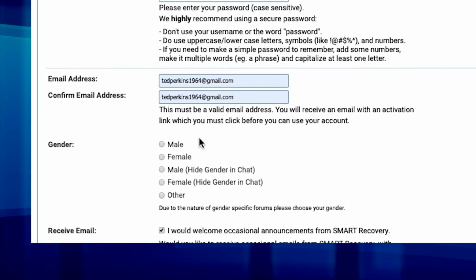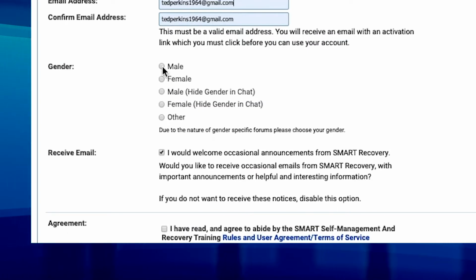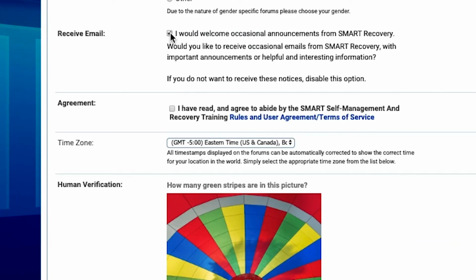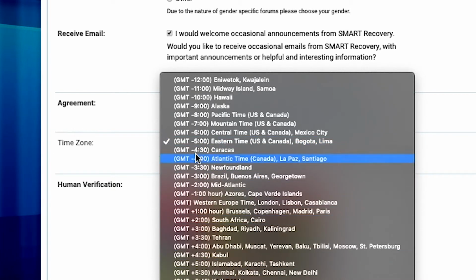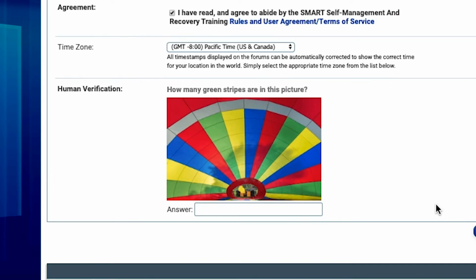Fill in your email address, choose your gender, and click or unclick this box if you'd like to join our email list. You don't have to, but we'd be happy to have you. Please read the terms of service and click the box if you agree. And most important, make sure you set your time zone so that our online meeting schedule is synced to your time zone and you never miss a meeting. Lastly, just answer the "I'm not a robot" question and you're good to go.